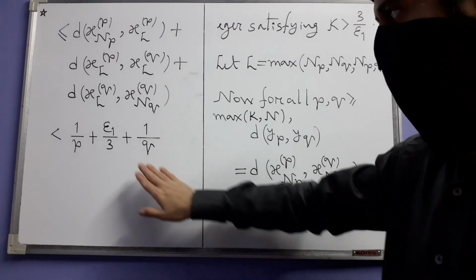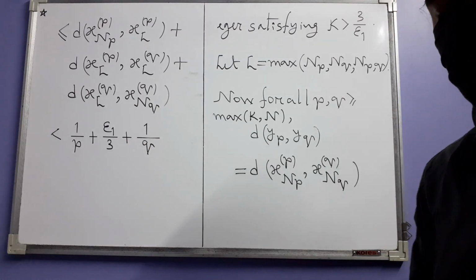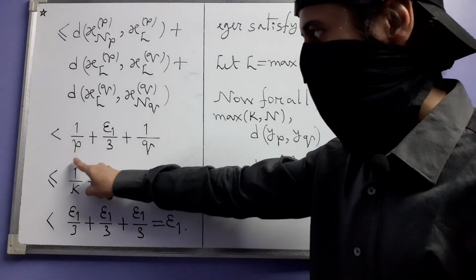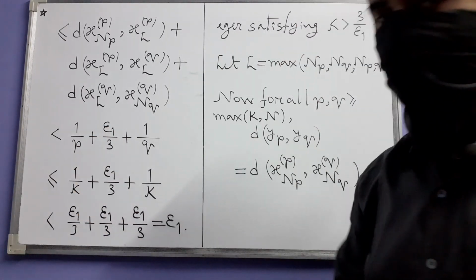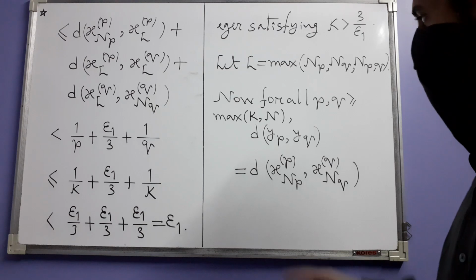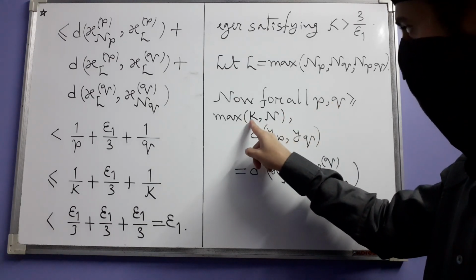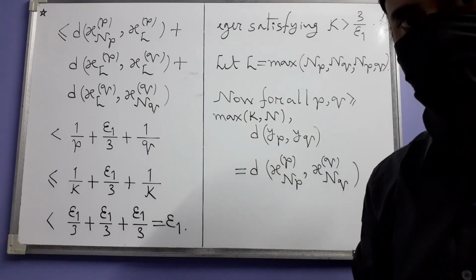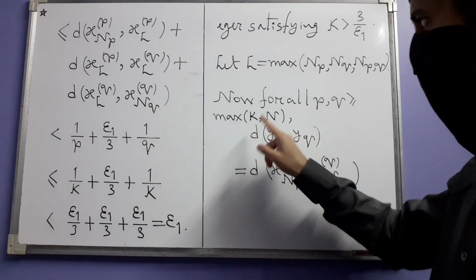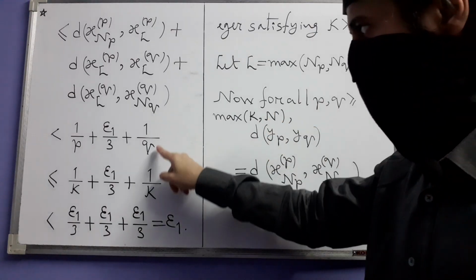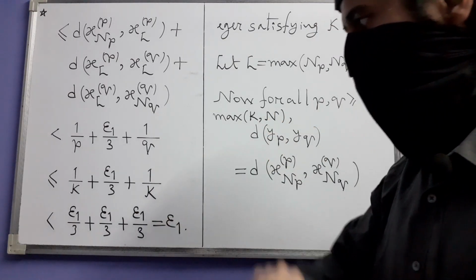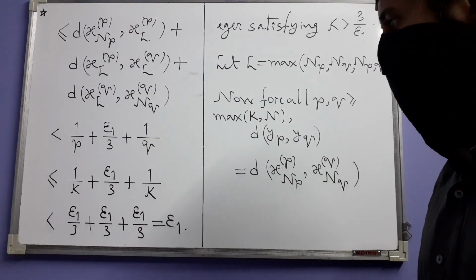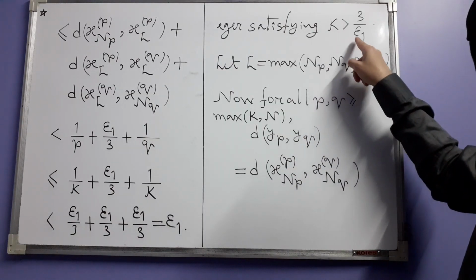Okay, now where do we go from here? 1 divided by P is less than or equal to 1 divided by K. Why? Because P is greater than or equal to K. Similarly, Q is also greater than or equal to K. So 1 over Q is less than or equal to 1 over K. However, K has been chosen like this.